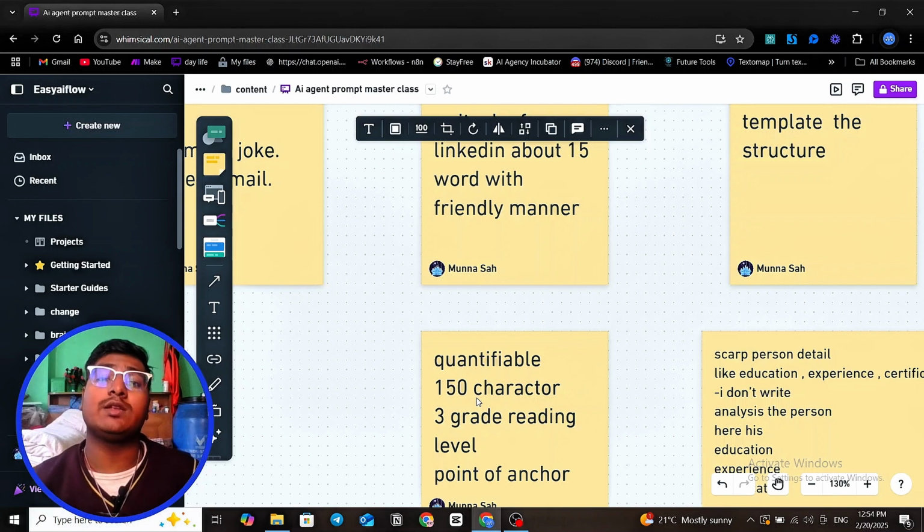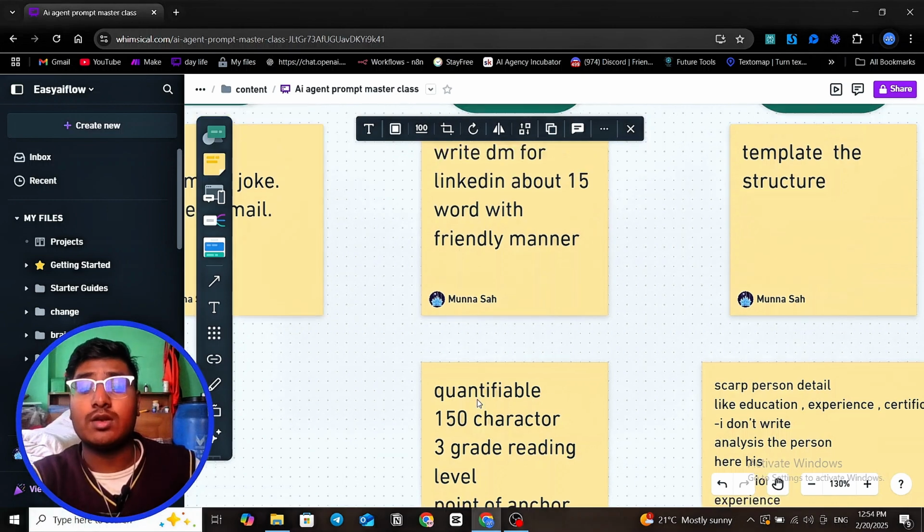Say you want to write an email in a simple manner. Give it actual context about the email, for example a great LinkedIn reading label. You also give a quantifiable instruction to your prompt so it performs better.